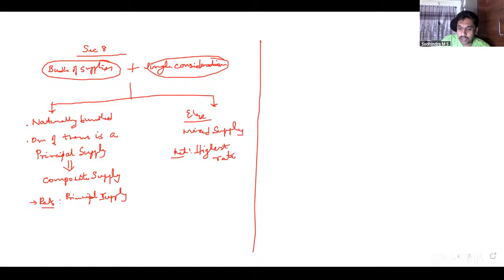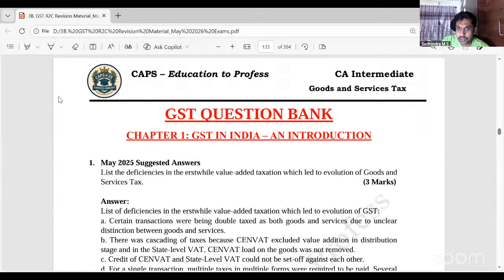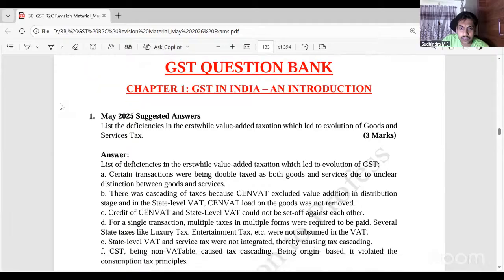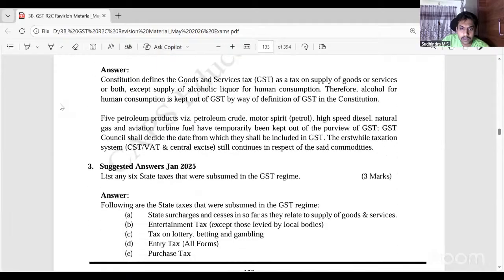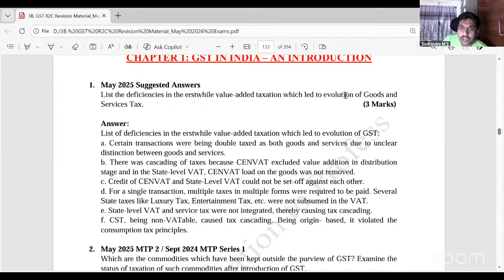Page number 129. Material in the sense revision material. The question bank starts. So this is the first chapter, that is the introduction chapter. This was asked in May 25 exams, 3 marks. List the deficiencies in the erstwhile VAT regime which led to evolution of GST.